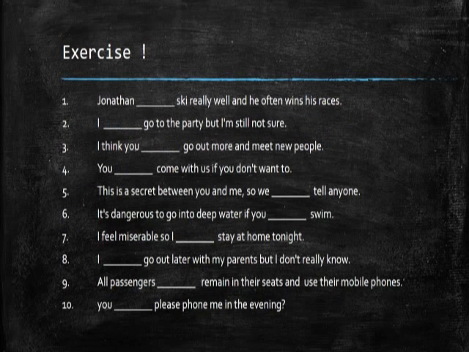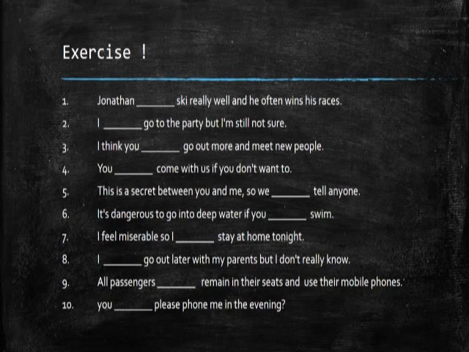The first, Jonathan blank ski really well and he often wins his races. And then I blank go to the party but I'm still not sure. And then I think you blank go out more and meet new people. You blank come with us if you don't want to. And then this is a secret between you and me, so we blank tell anyone.